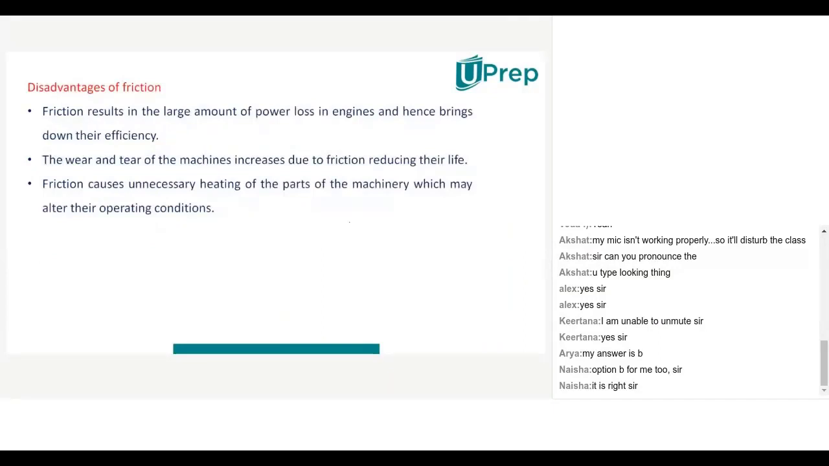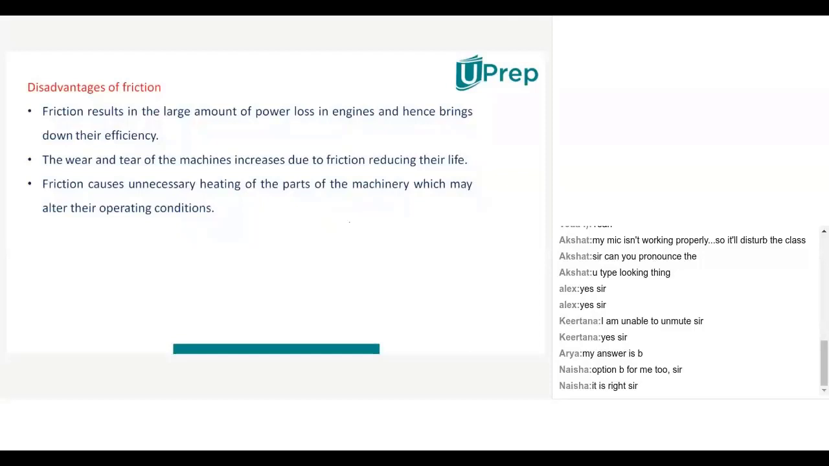Okay. Now let us learn what are the disadvantages of friction. Maybe this also we studied in a previous session, so now let us learn more. Friction results in a large amount of power loss in engines and hence brings down their efficiency. So to overcome that, we use ball bearings and we use lubricants.